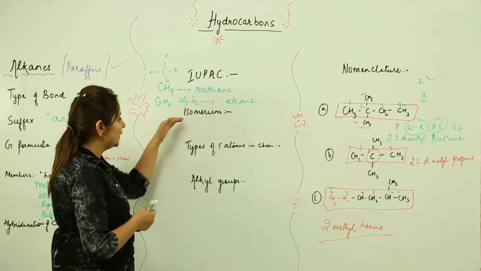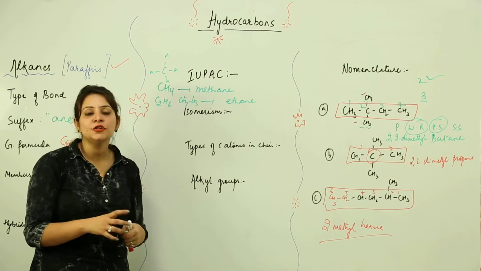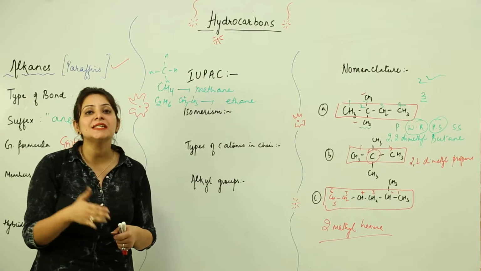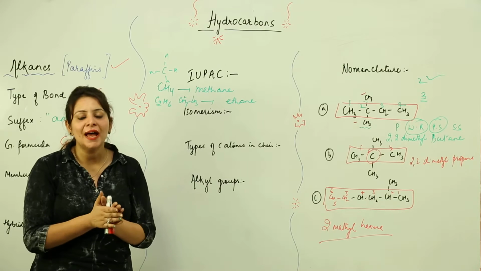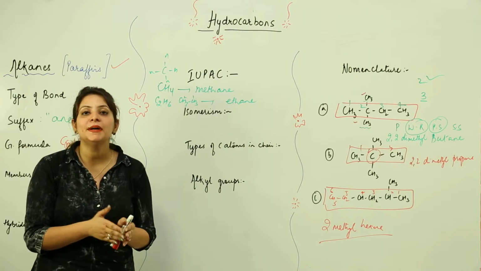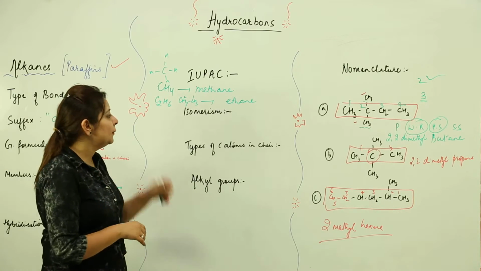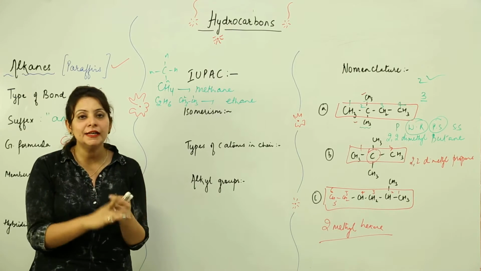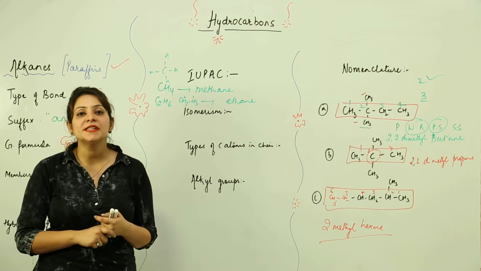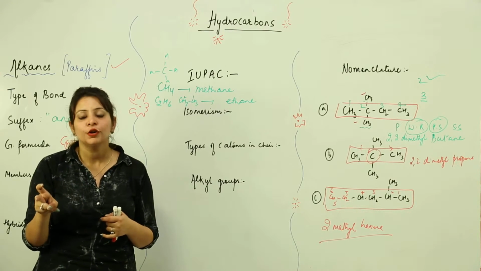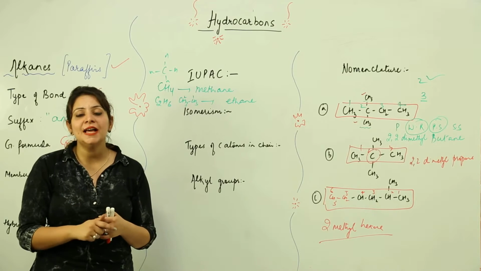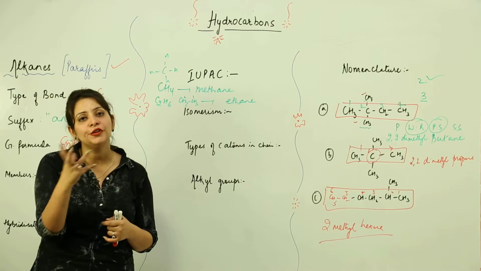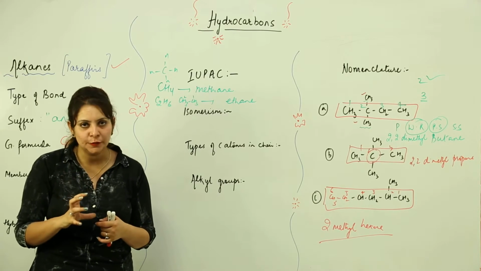Next we talk about isomerism. Isomerism is a phenomenon in which compounds possess the same molecular formula but different structures. I think it clearly strikes your mind that isomerism is of 2 types, structural and stereo. Right. Out of that, the alkanes show structural isomerism. That means there can be a difference in the structure but not stereoisomerism, right.